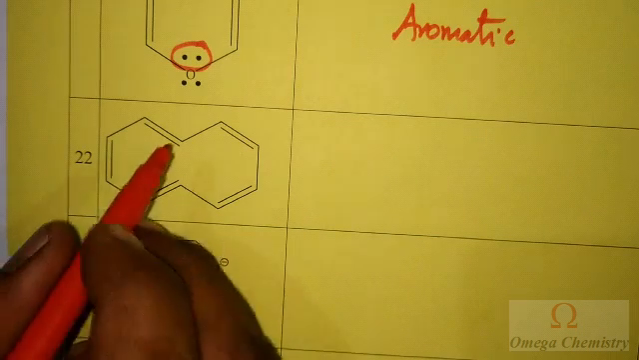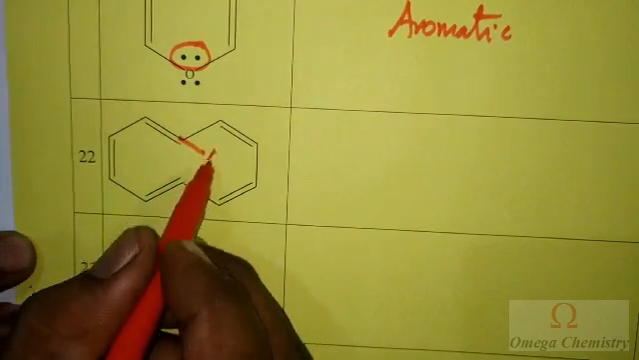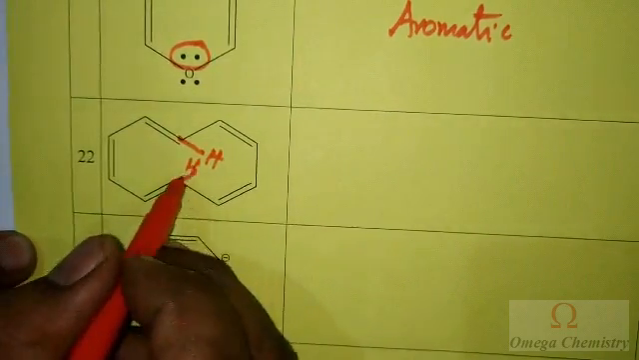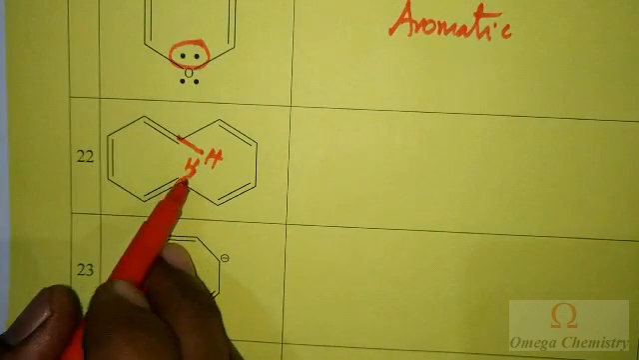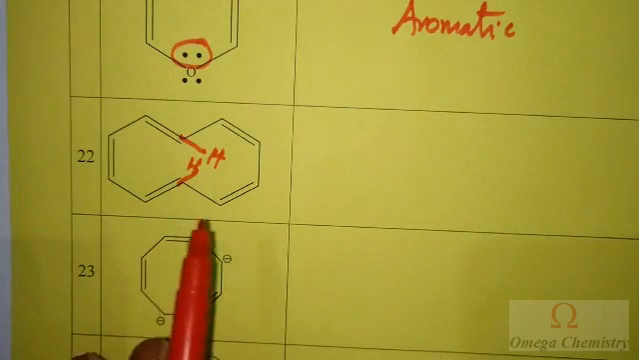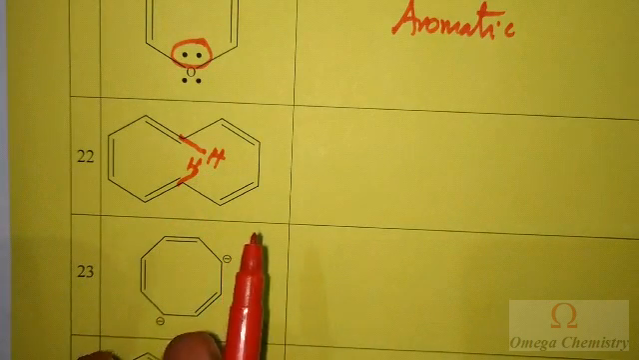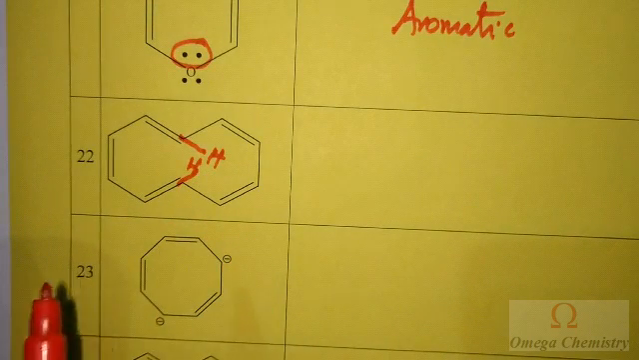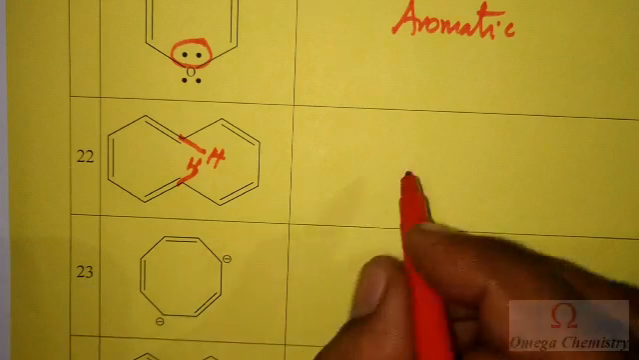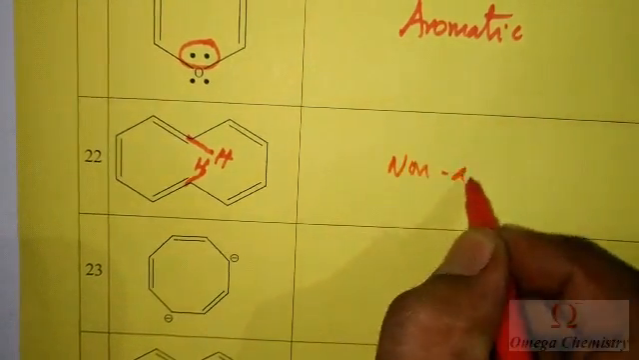The reason is there are two hydrogens present here. These two hydrogens will start to interact with each other. To avoid repulsion, one hydrogen will go above the plane and another will go below the plane. And that's why the planarity gets disturbed, so it becomes non-planar, and that's why it is non-aromatic.